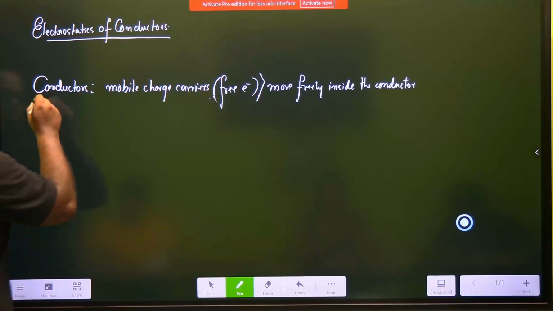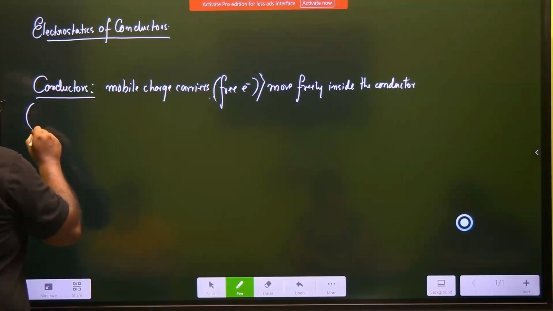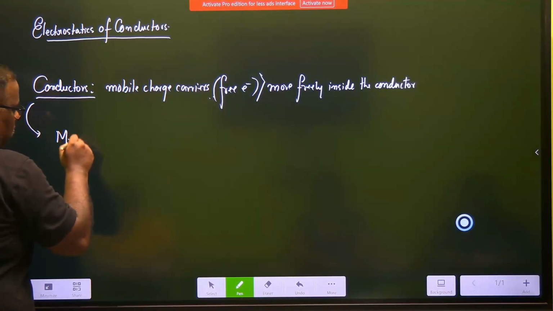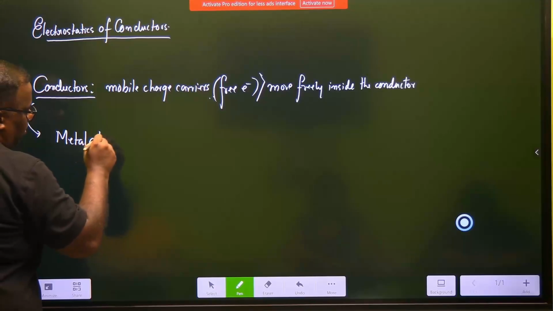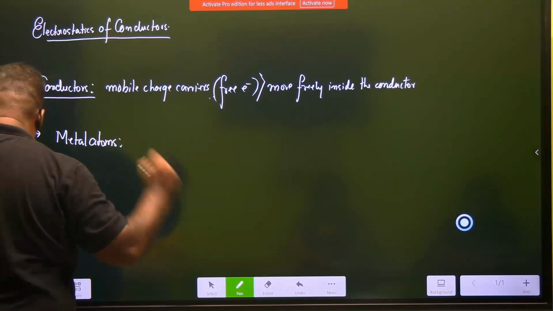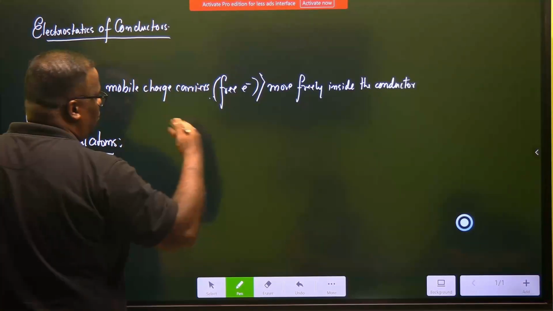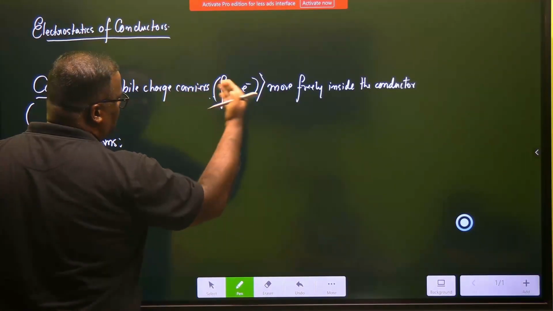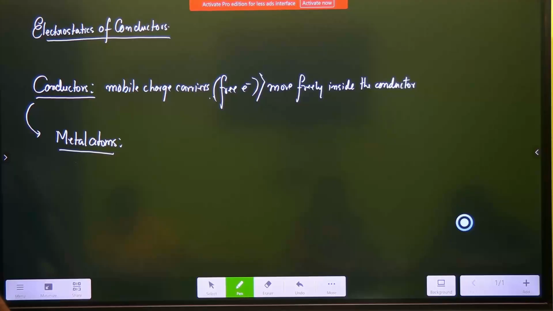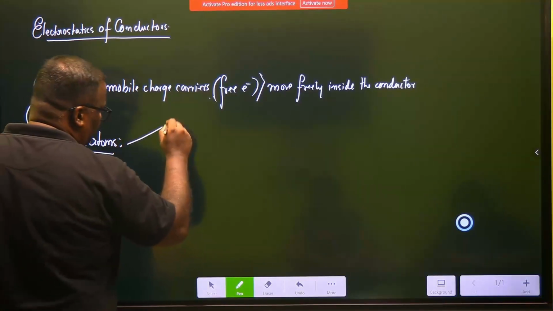So when we talk about conductors in this chapter, we are going to talk about metal atoms. Our discussion will be on the charge carriers, which are the free electrons. So let us talk about metal atoms and how their electrons are. There are two types of electrons.